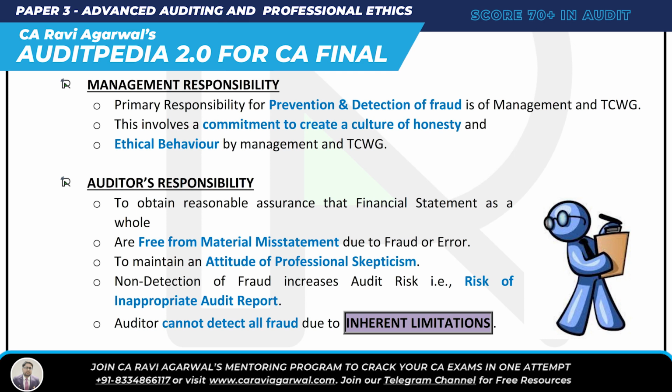Lastly, the auditor cannot detect all fraud. Why? Because there is inherent limitation. So the auditor cannot detect all fraud due to inherent limitation. So what is the responsibility of the auditor? Quickly come and tell me.